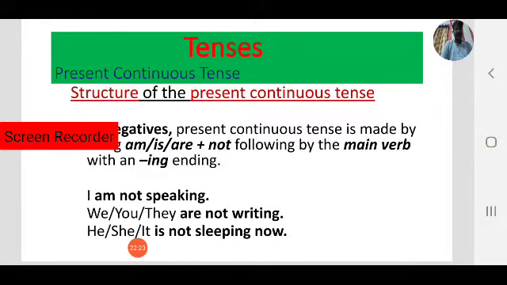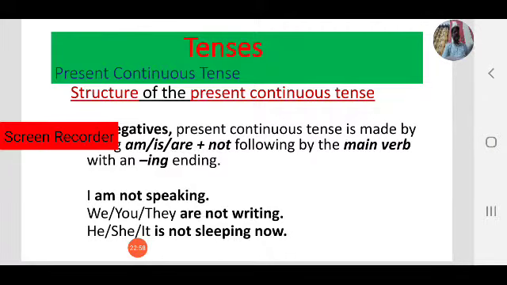This is the negative form. I am not speaking. We are not writing. You are not writing. They are not writing. He is not sleeping now, or she is not sleeping now, and it is not sleeping now. These are the structures of positive and negative. Keep in mind.